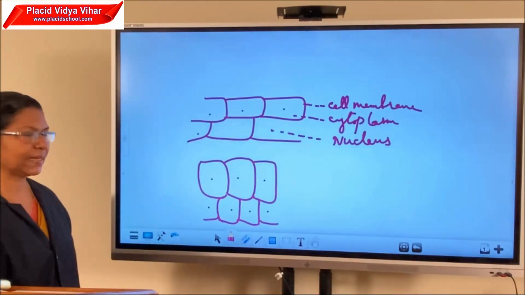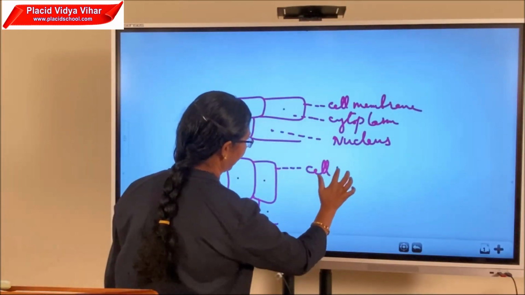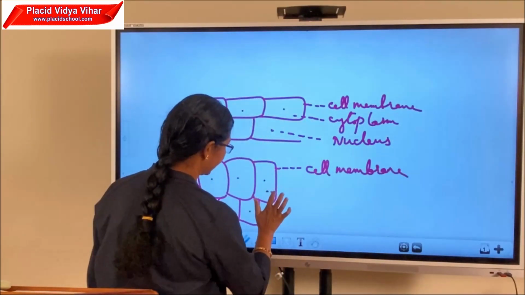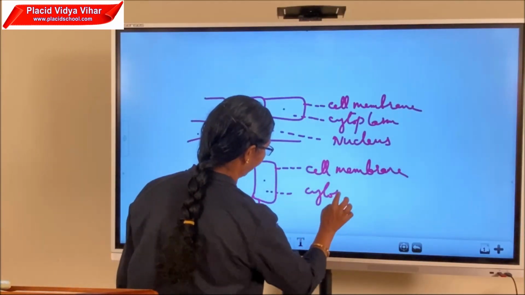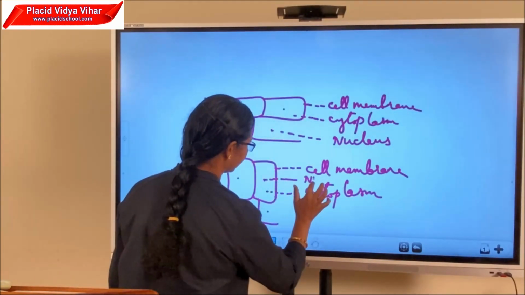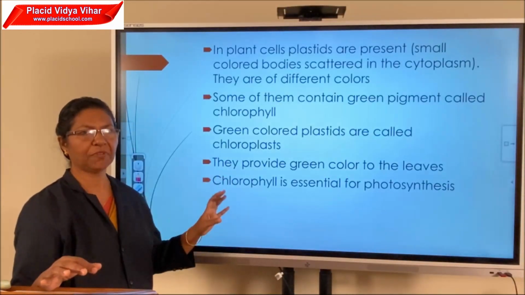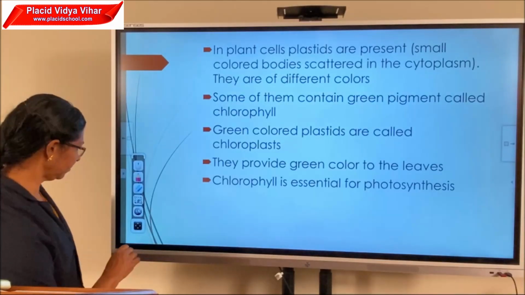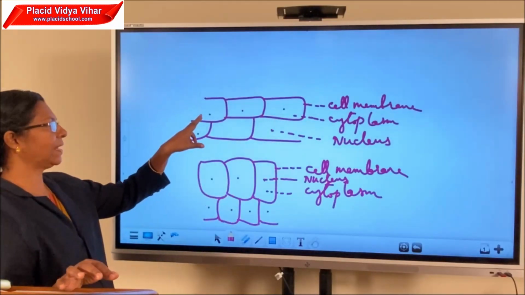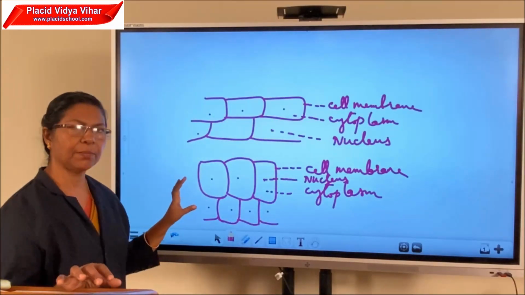The outer membrane is the cell membrane, and inside that this is cytoplasm, and here we can see nucleus. So this cheek cell is an example of animal cell, and this is onion cell. Onion cell is an example of plant cell, and cheek cell is an example of animal cell.